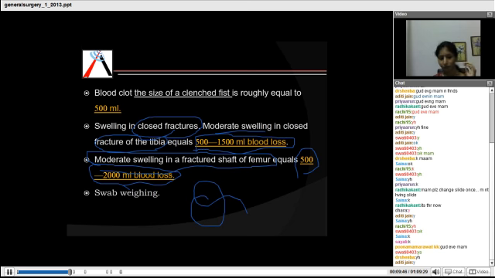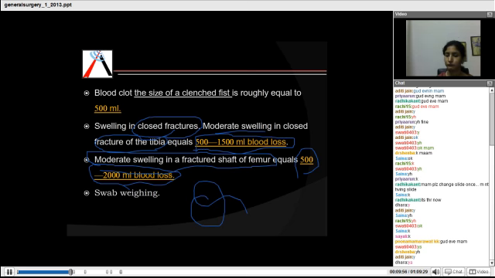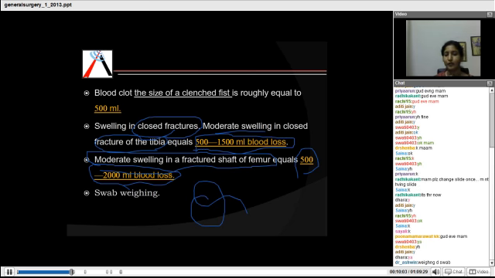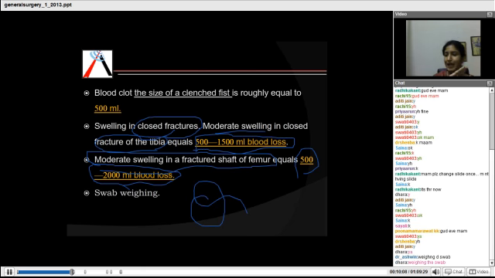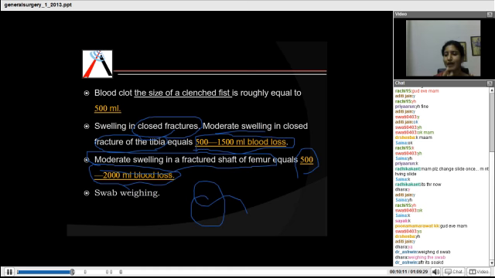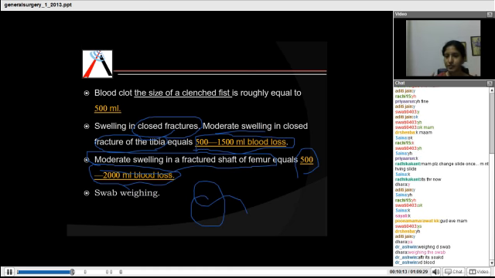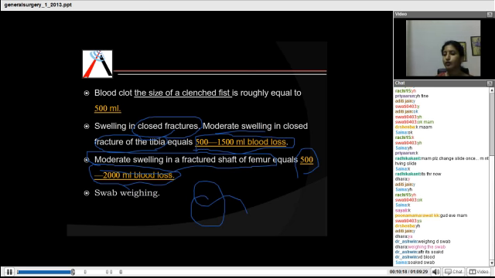Next is swab weighing. Now what is swab weighing? Any of you have an idea of what is swab weighing from the term? It is something in relation to blood loss. Yeah, the swab which is used to dab the blood. Those swabs are weighed after they are soaked with blood. Very good. So they are weighed and we actually come to know the amount of blood loss occurring in the body.